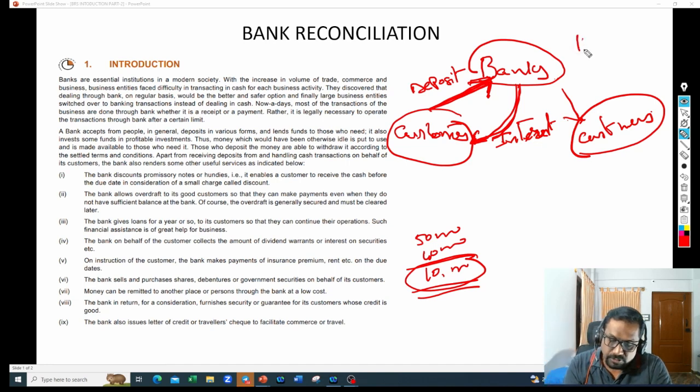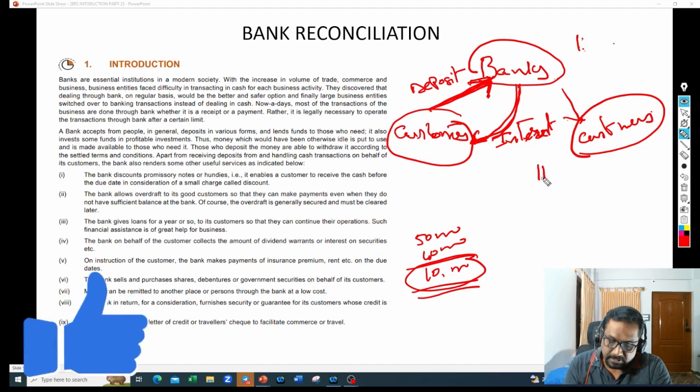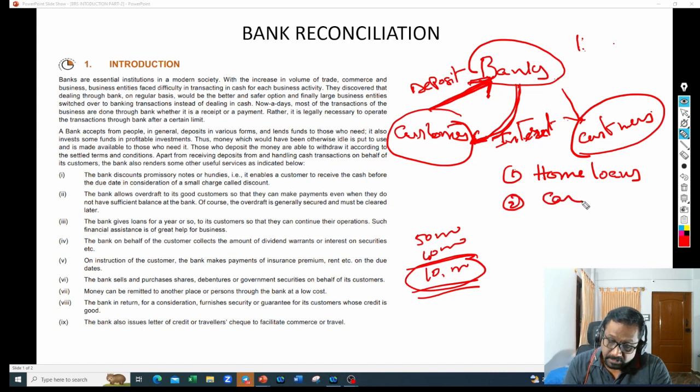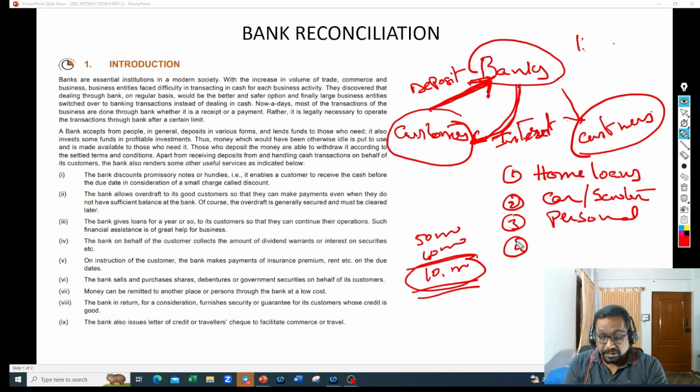They give home loans. Let me write here. Home loans. They will give car loans. They will give scooter loans. They'll give personal loans. They'll give credit card loans.